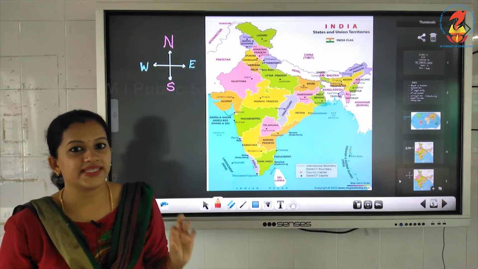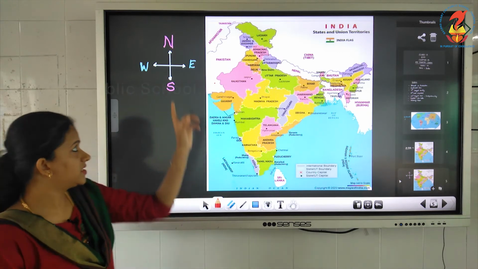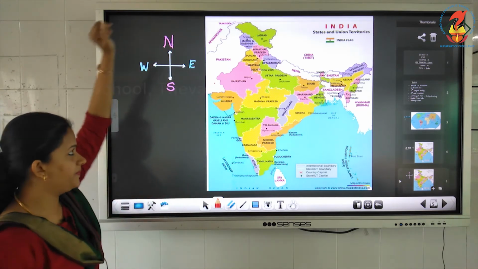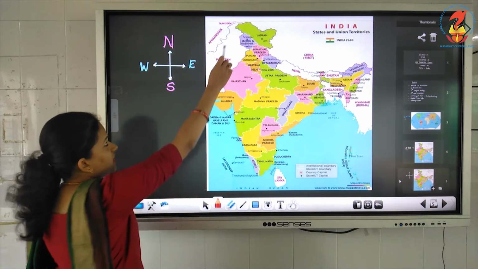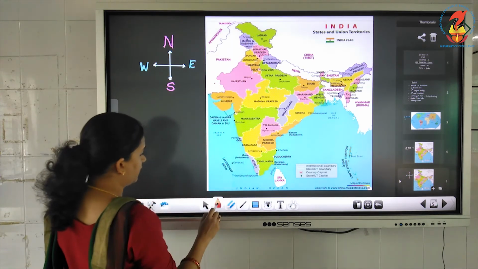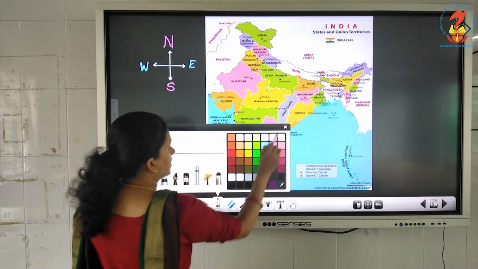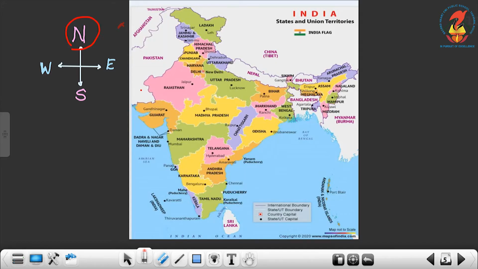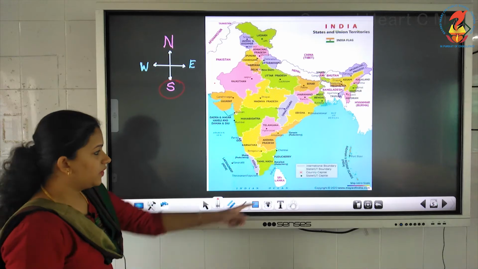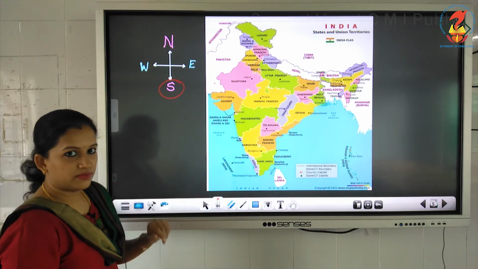When you say directions, towards the top you have the north. This part is the north of India. I have marked it over here. And below, it is the south. Below you can see the south.